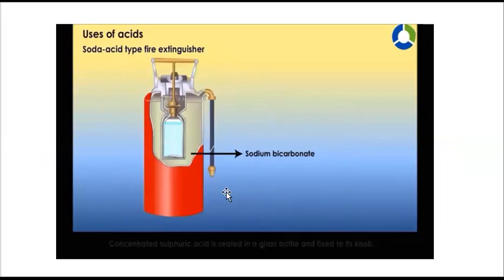What is the role of this and how is the arrangement done inside? This part which is being shown will not be shown when you are seeing the fire extinguisher from the outside. This is the internal arrangement of the bottles and the chemicals which are being utilized. You can see this glass bottle. The liquid filled inside it is sulfuric acid. And in this container the salt which is added is sodium bicarbonate.